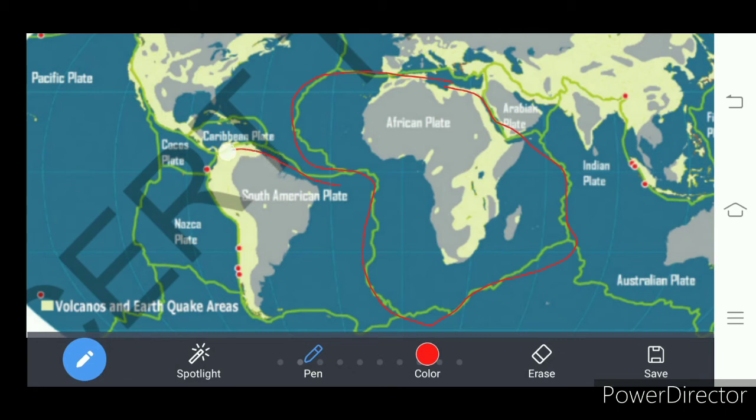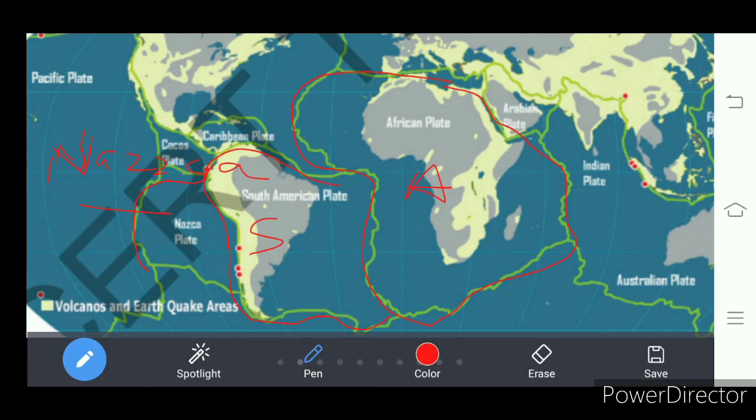And also South America. This is Africa, right? This is South America. And what is here? It is given Nazca plate.